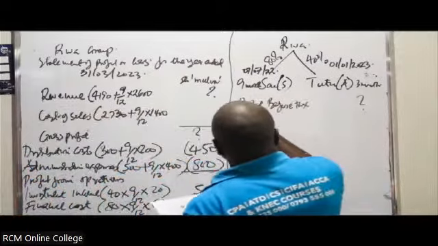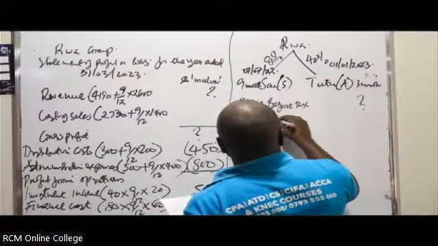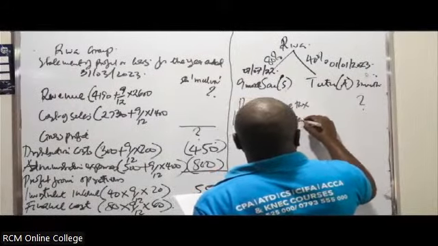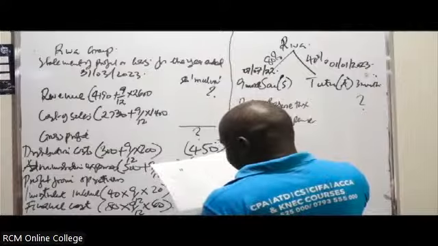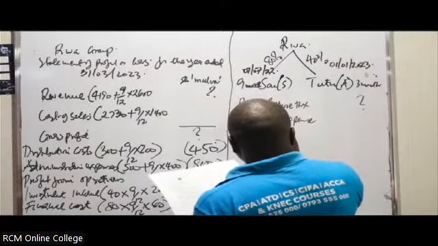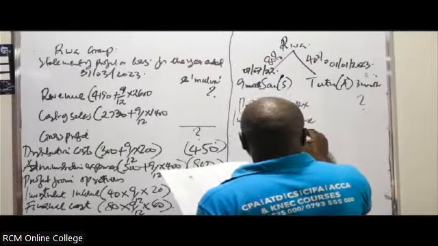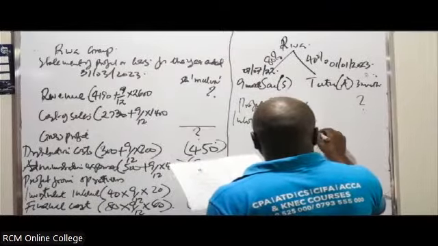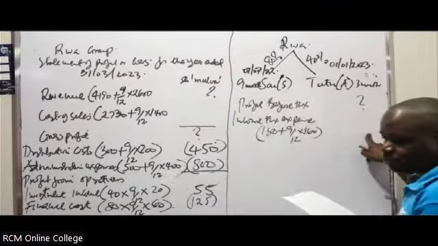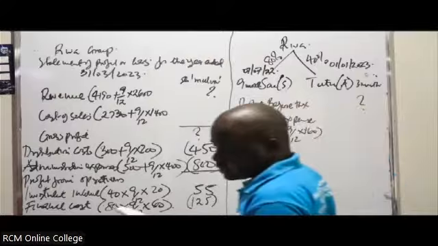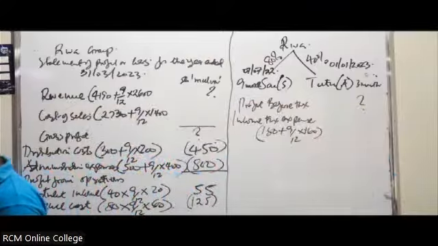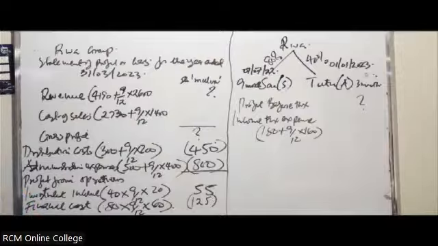It will likely be 180 plus 9 out of 12 multiplied by 160. So what do you get?